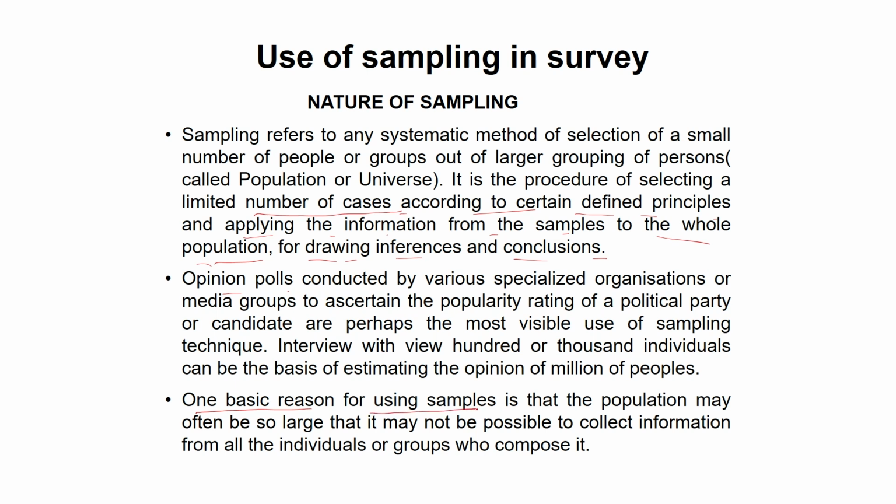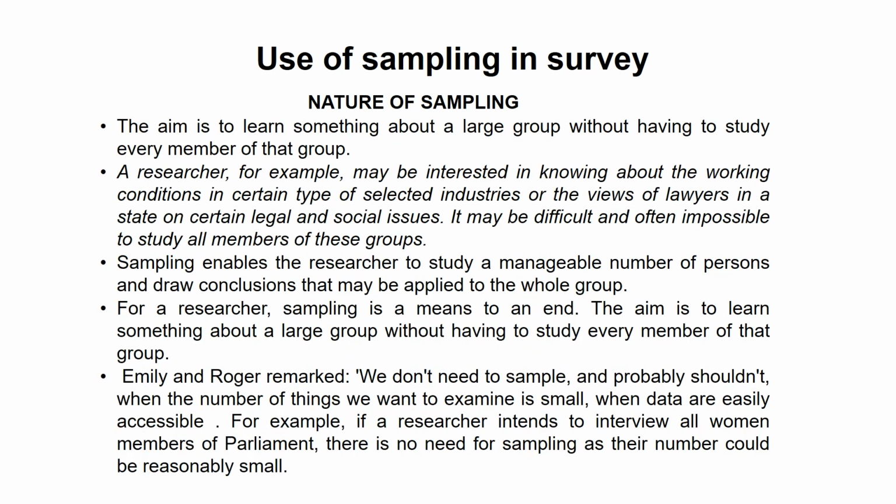Now, let us understand one of the basic reasons for using sampling. What is the reason? The reason is that the population may often be so large that it is not possible to collect information from all the individuals or groups. As I said, out of the population of 2,000, they connect with 200 people from that geographical area, and on the basis of their answers, they broadcast their opinion poll.